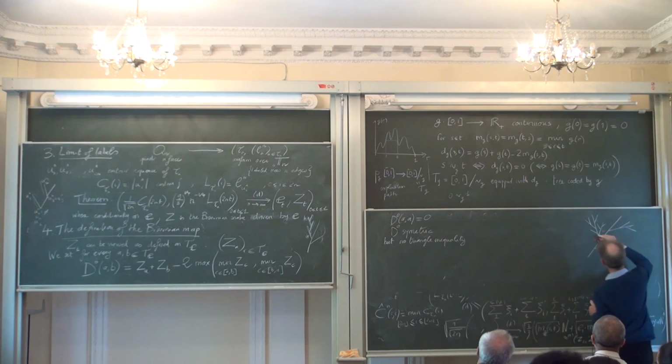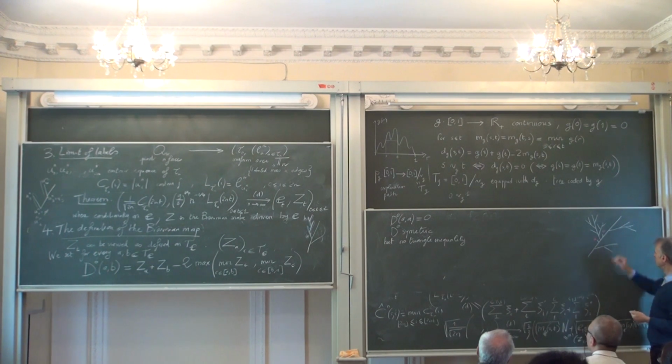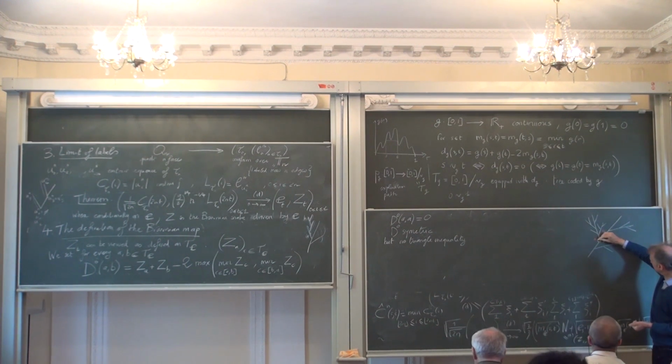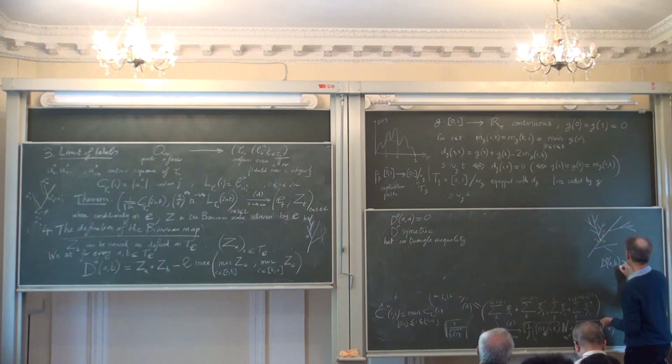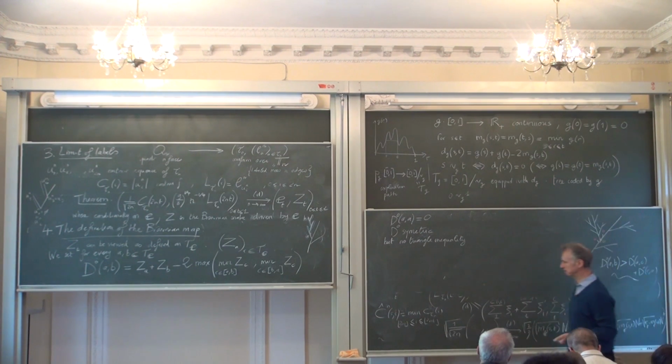For going from A to B, you will either have to visit all these points, or go from the other side, but again you will have to visit many points. Whereas if you put a point C here, you can go from A to C just on this small part of the tree, and from C to B only on this small part of the tree. So you may have d0 of AB much larger than d0 of AC plus d0 of CB. You may very well have this property.